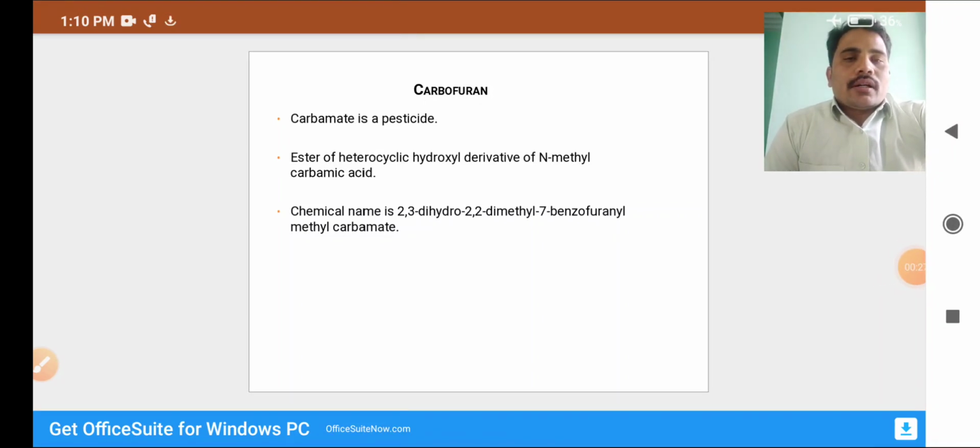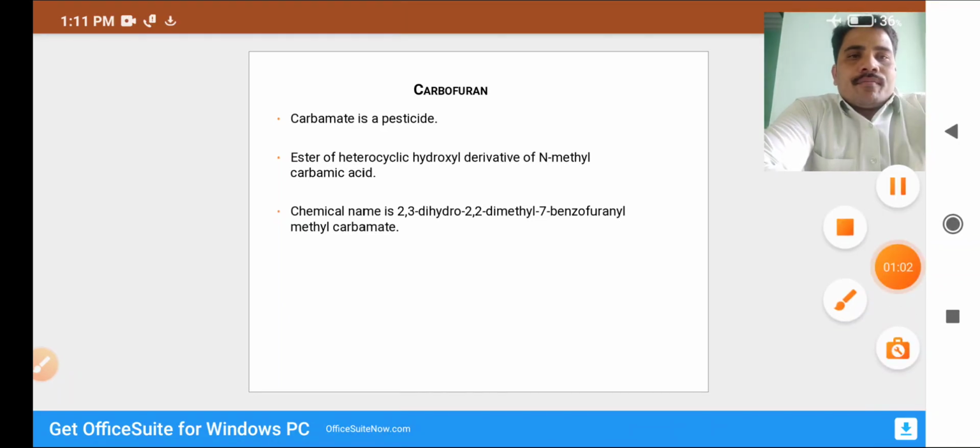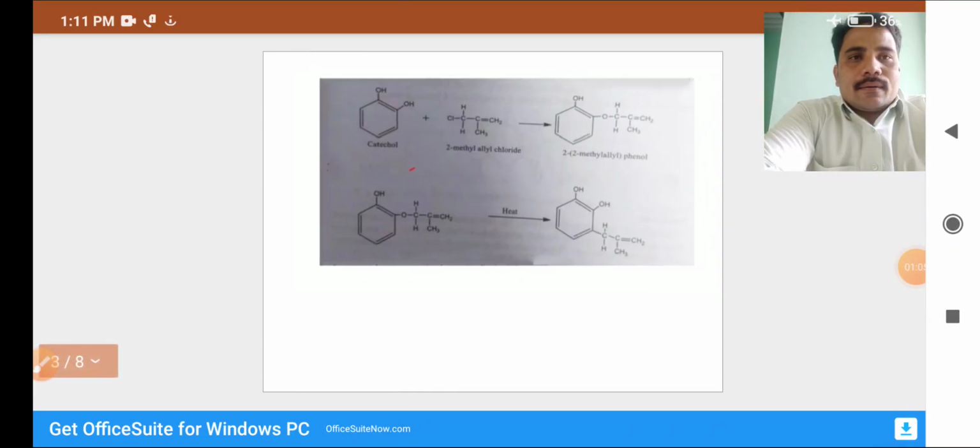Carbofuran, the carbamate, is a pesticide ester of a heterocyclic hydroxyl derivative of N-methyl carbamic acid. The chemical name is 2,3-dihydro-2,2-dimethyl-7-benzofuranyl methyl carbamate. It is also an ester of a heterocyclic hydroxyl derivative and methyl carbamic acid.